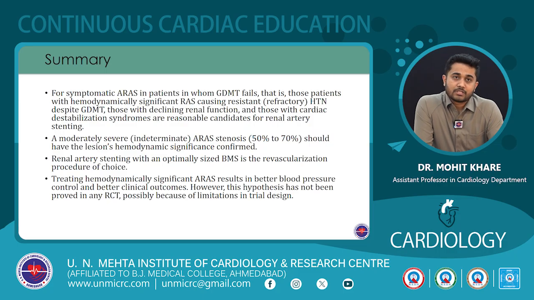So to summarize, for symptomatic atherosclerotic renal artery stenosis in patients in whom GDMT fails, that is those patients with hemodynamically significant RAS causing resistant hypertension despite GDMT, those patients who have declining renal function, and those with cardiac destabilization syndromes, these patients are reasonable candidates for renal artery stenting. Patients who have moderately severe stenosis of the renal artery, that is 50 to 70% stenosis, should have the lesion's hemodynamic significance confirmed. Renal artery stenting with an optimally sized bare metal stent is the revascularization procedure of choice.